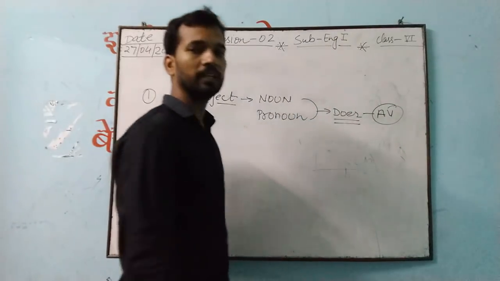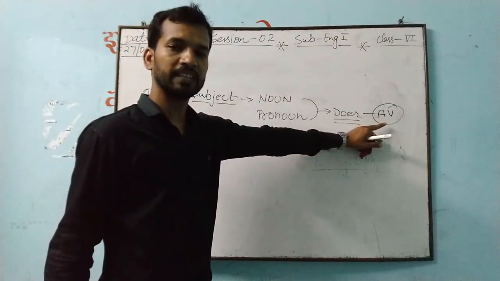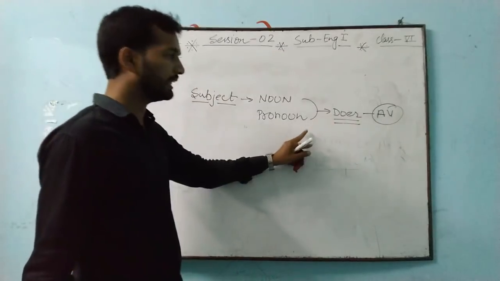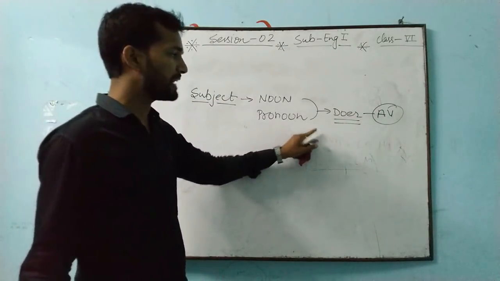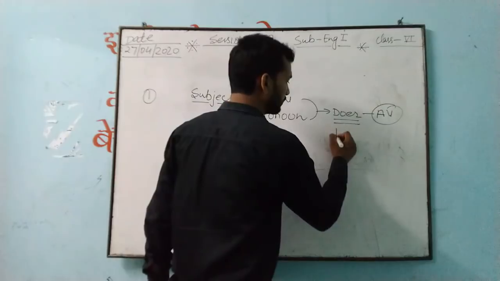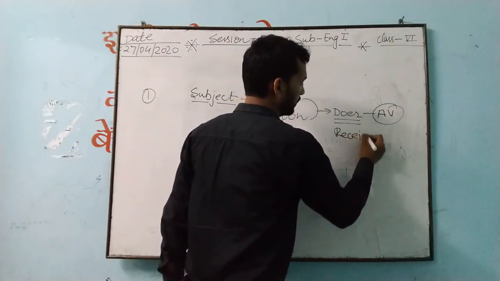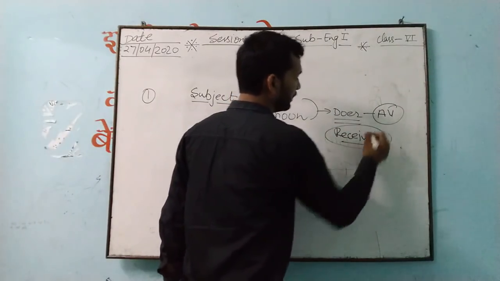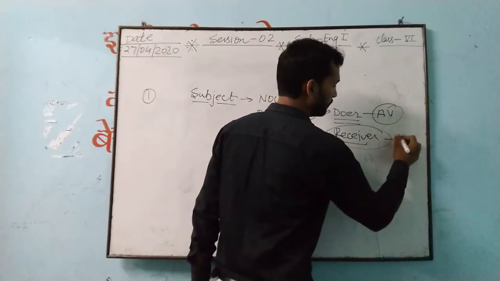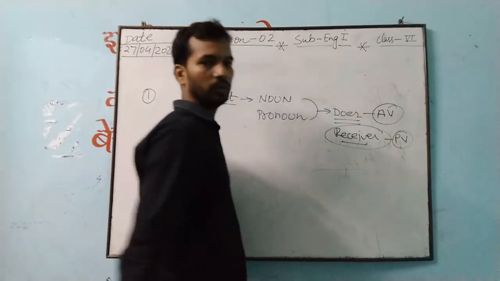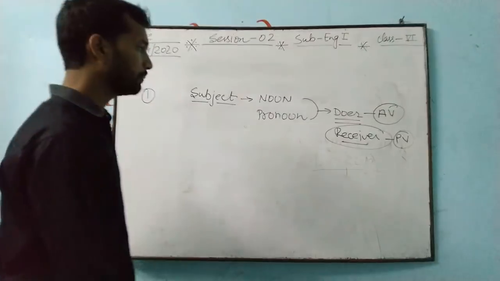But this is all possible in case of active voice. It is possible in case of active voice. When the sentence is in active voice, then this will be. Otherwise, if passive voice is there, the subject will be the receiver. Subject will be what? Receiver. In passive voice, what will be the subject? Receiver only. Understand that?